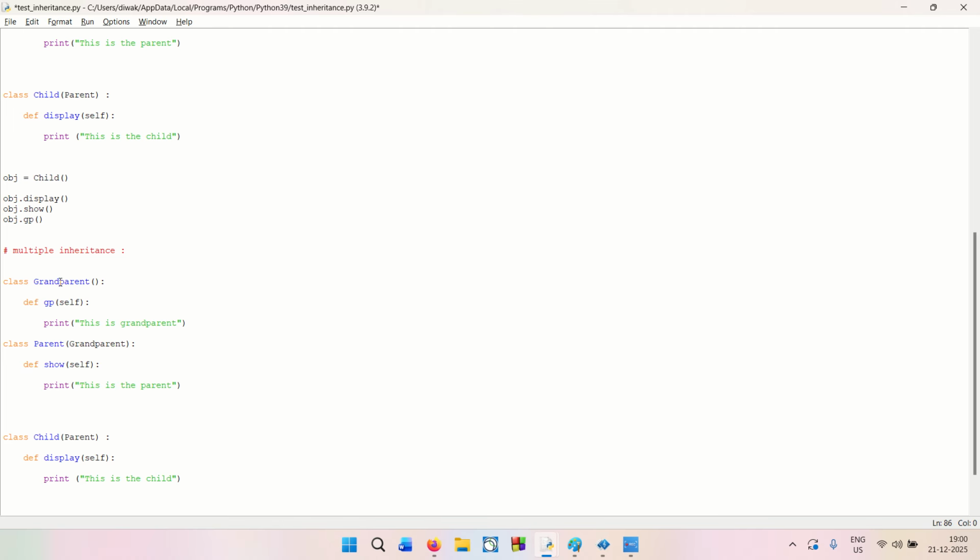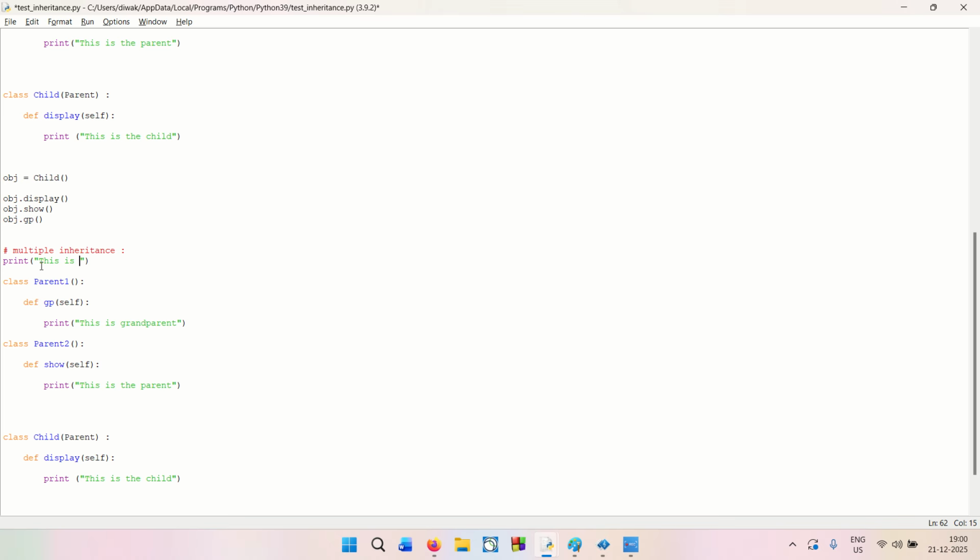Now multiple inheritance is when you are having two parents. So rather than doing a parent, we'll do a grandparent one, and then we are going to do a parent two. This is parent one, this is parent two, and let's remove it from here because the grandparent is no more there, right? Then let me write a print statement, otherwise it will be difficult for you guys to identify.